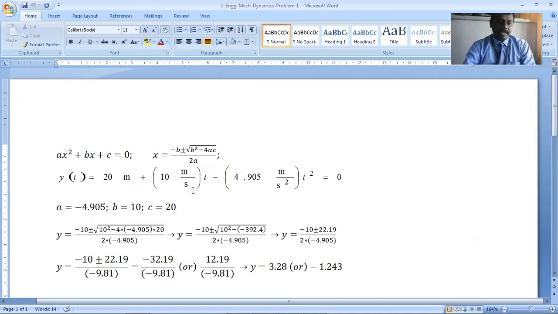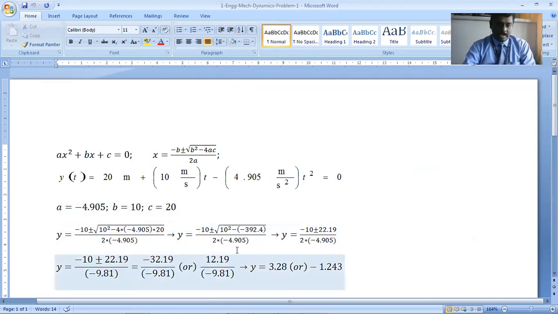This is the equation we got: y of t equal to 20 meters plus 10 meters per second times t minus 4.905 t square. So for a you have minus 4.905, for b you have 10, and for c you have 20. Substitute those respective values: for a, minus 4.905; for b, 10; for c, 20. So, solving it.